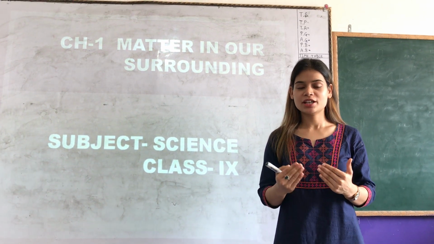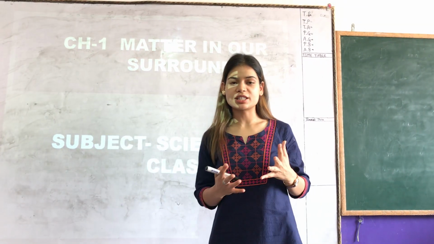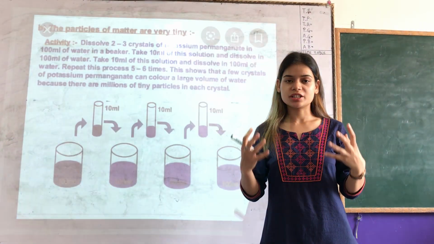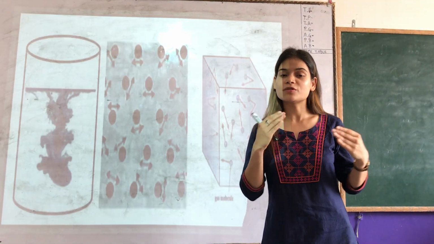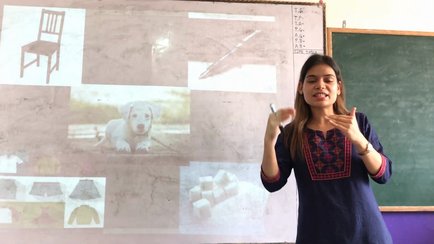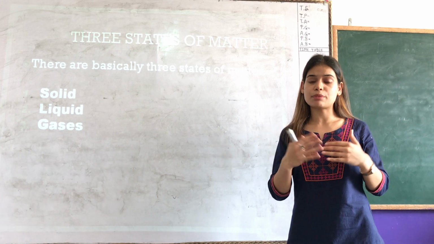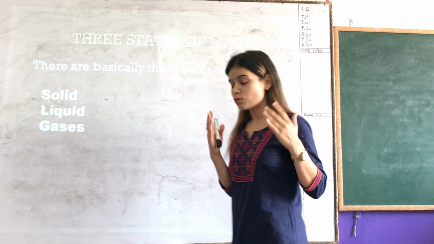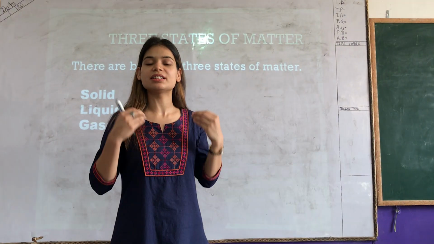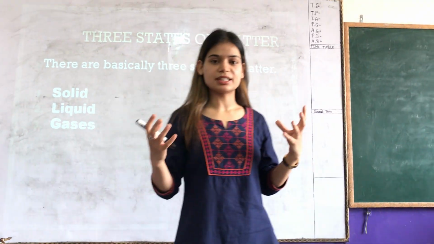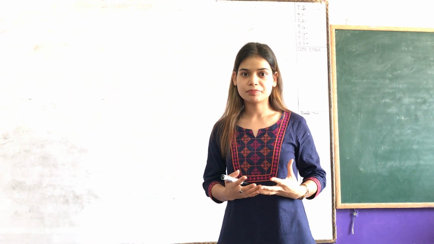Properties of solids. We all know, children, if we look around ourselves, we will see that there are various states of matter, right? We already know what is matter. So we will see that there are various states of matter, and these are very different from each other. For example, there are solids, liquids, and gases. Now, children, the question arises here: what is the reason behind these differences? Why is this difference in the states of matter arising?